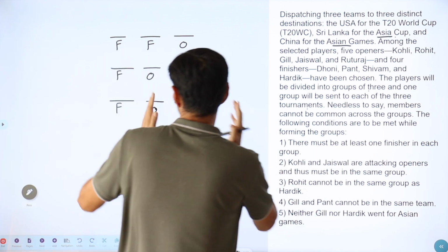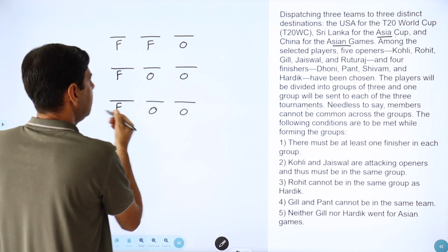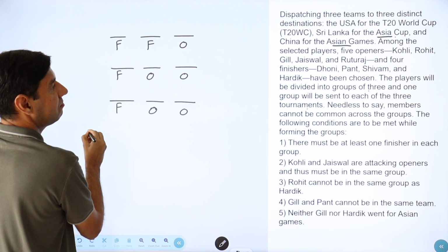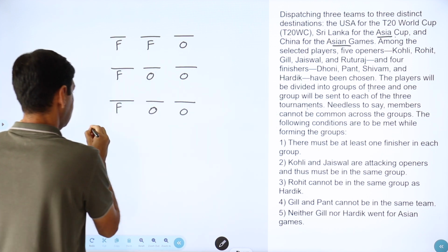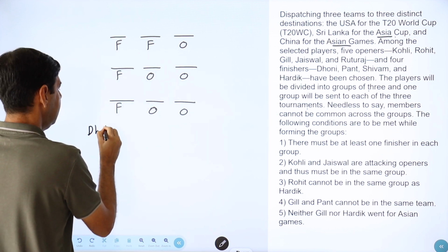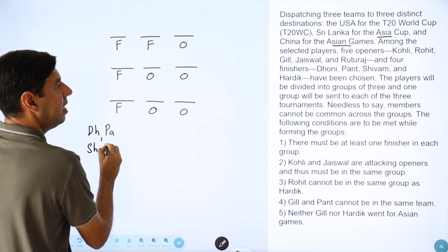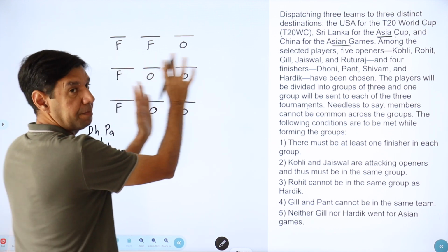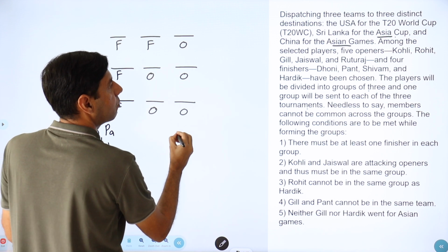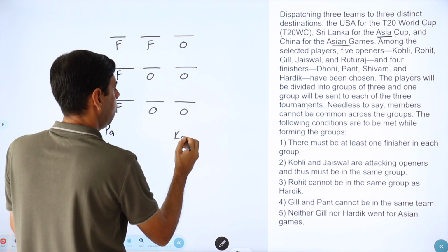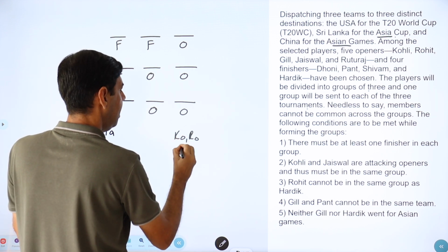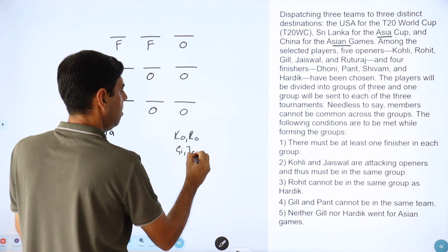Now I'll keep the finishers on the left. Who are the finishers? Here they are: Dhoni, Pant, try to keep them in your mind, Shivam and Hardik. And the openers are going to be Kohli, Rohit, Gill, Jaiswal and Ruturaj.